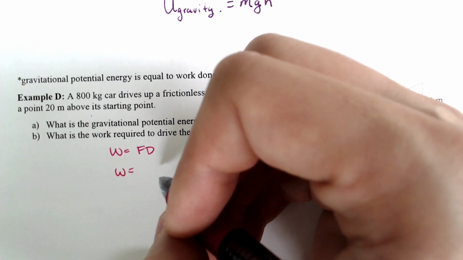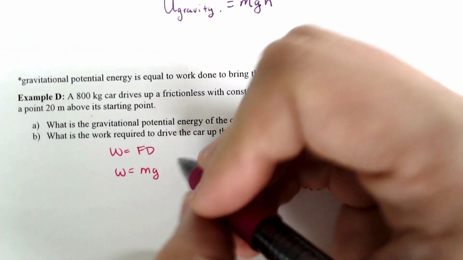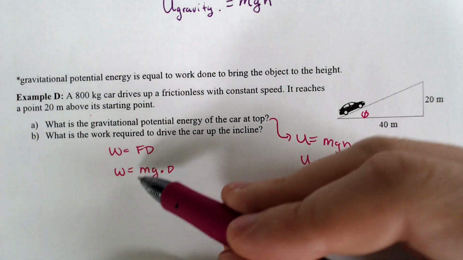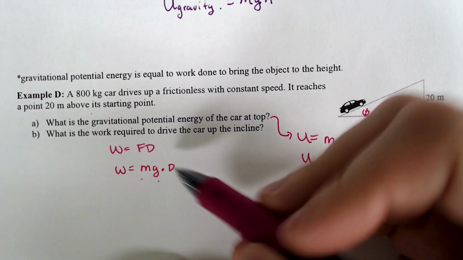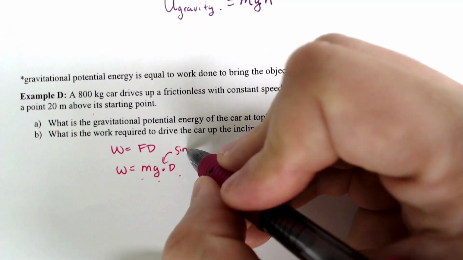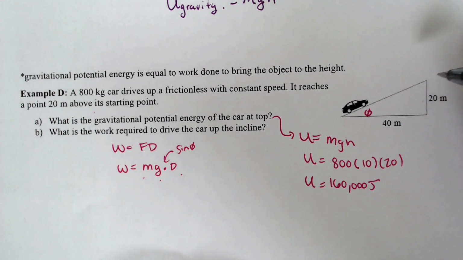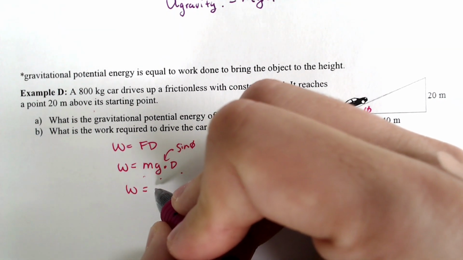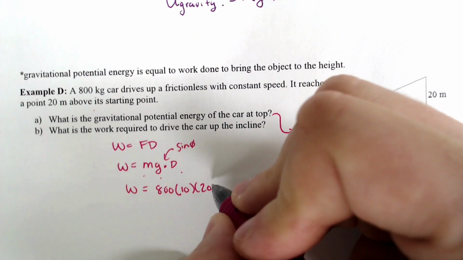All right, so with that in mind, our work would equal our force. Our force is going to be mg times distance. Mass times gravity times distance. Normally, you would fill in a sine theta here if there is friction indicating we're going up a hill, and so on and so forth. But in this case, it won't matter. We got work would equal our mass, which is 800, times our 10, times our distance of 20.